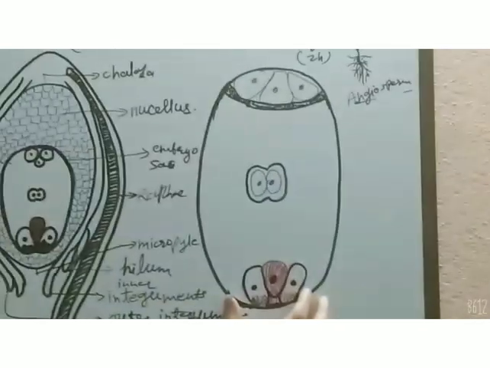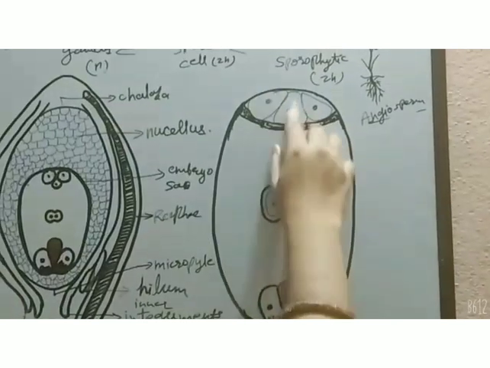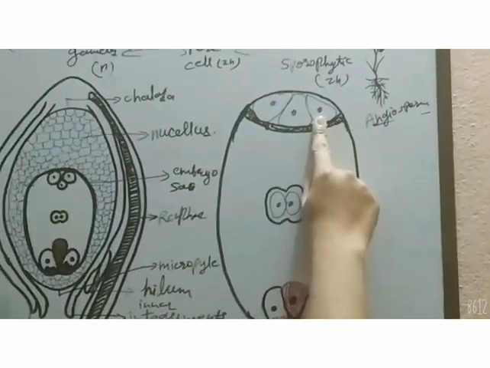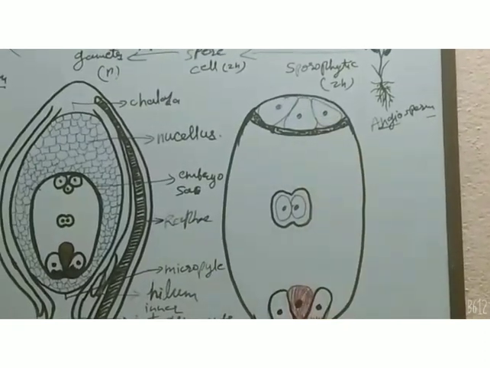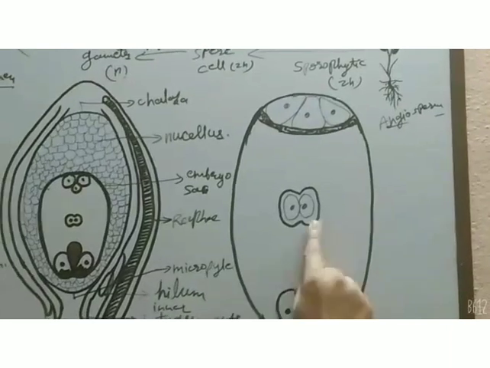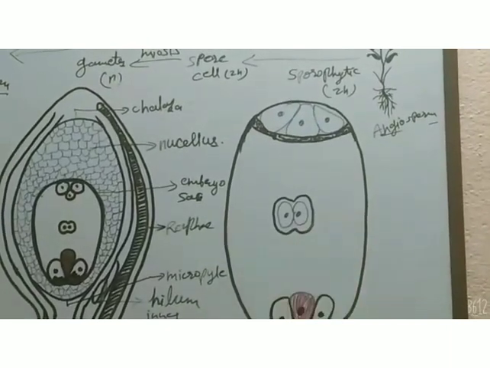You can see the detailed structure of an embryo sac here, where the 3 celled structure is at the chalazal end and the other 3 celled structure is there at the micropylar end and the central cell.